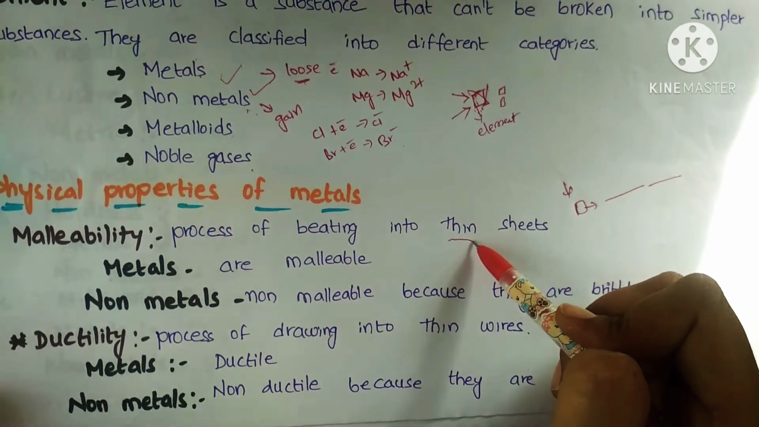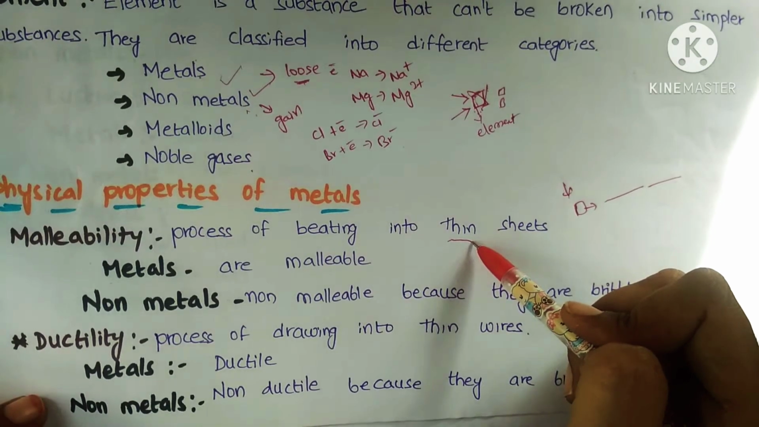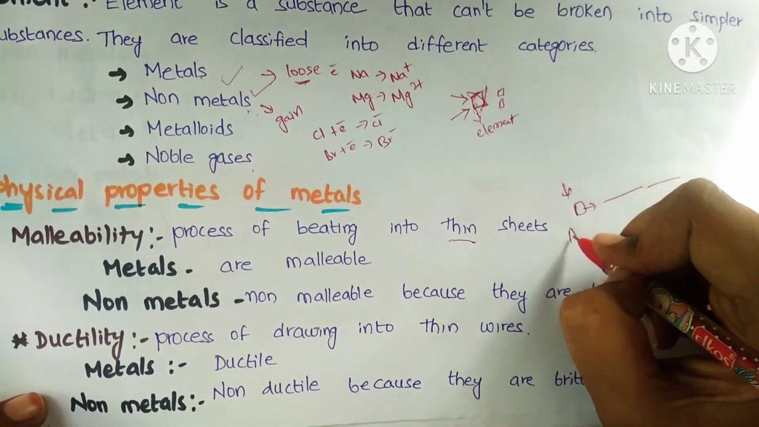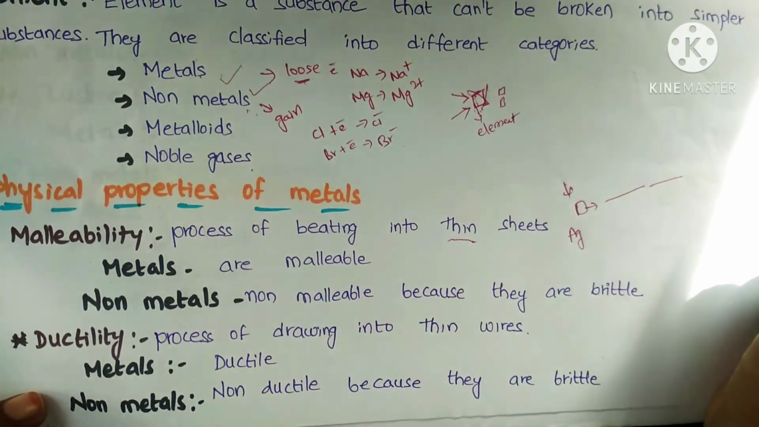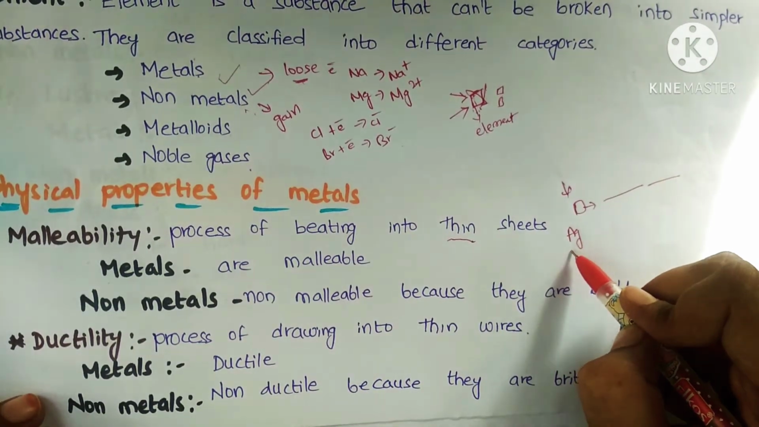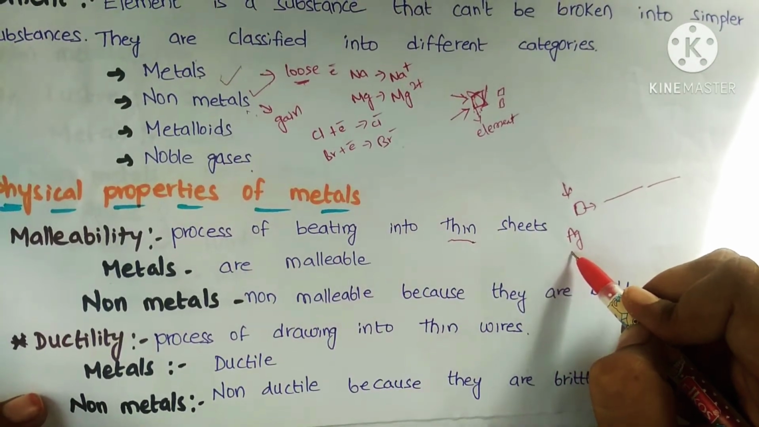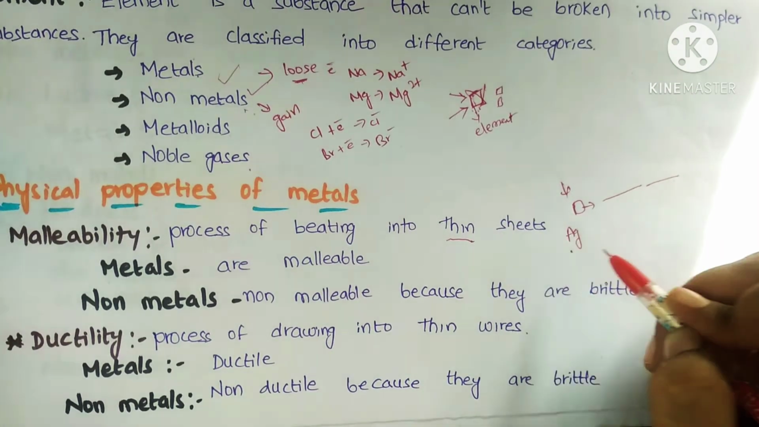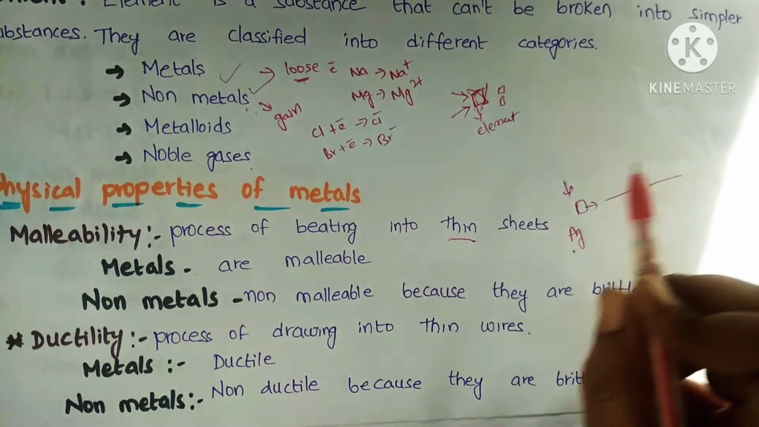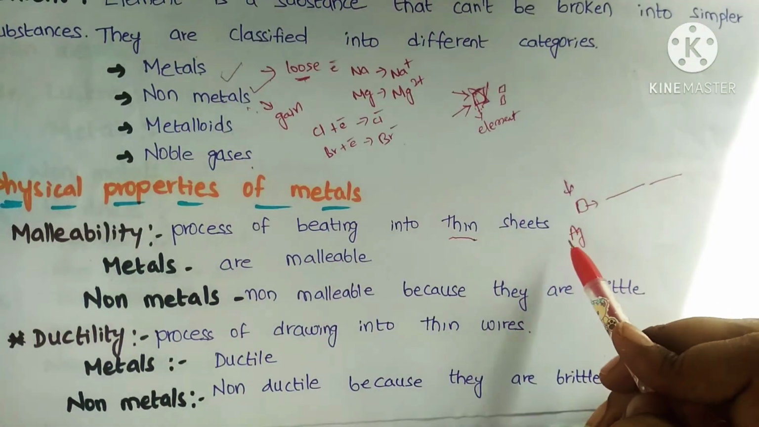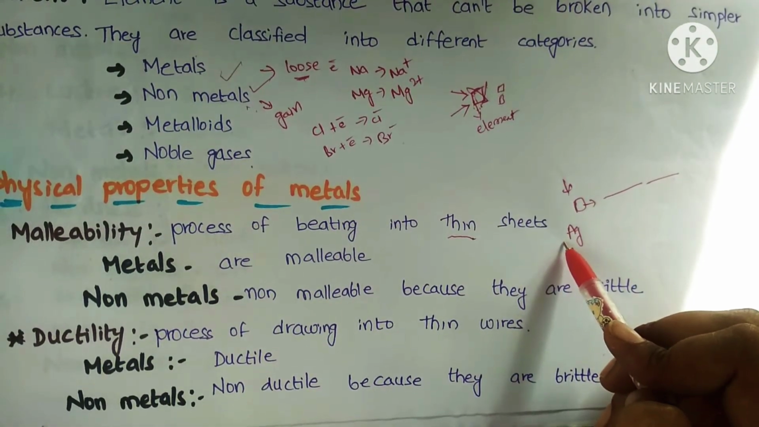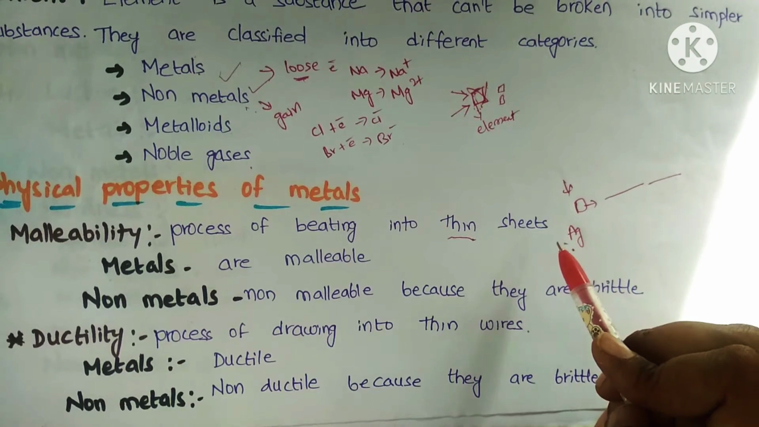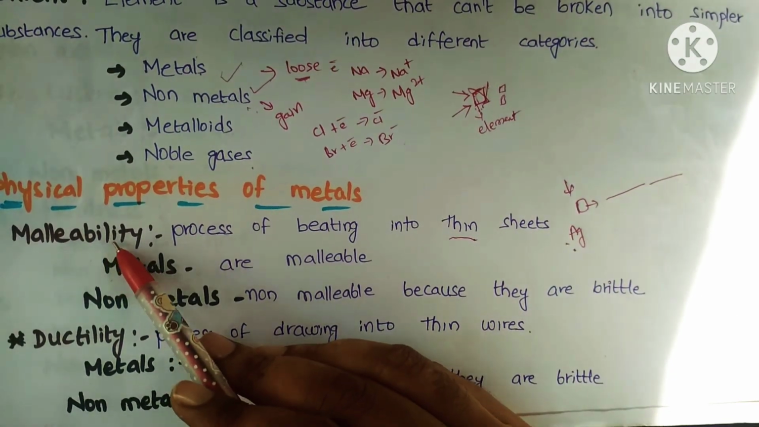For example, on sweets we can see a silver foil, a white colored layer, no? That is nothing but silver, which is obviously a metal. On the sweets, the silver foil is present as a very thin layer. So we can convert silver into a thin layer. This process of converting into thin layers is nothing but malleability.